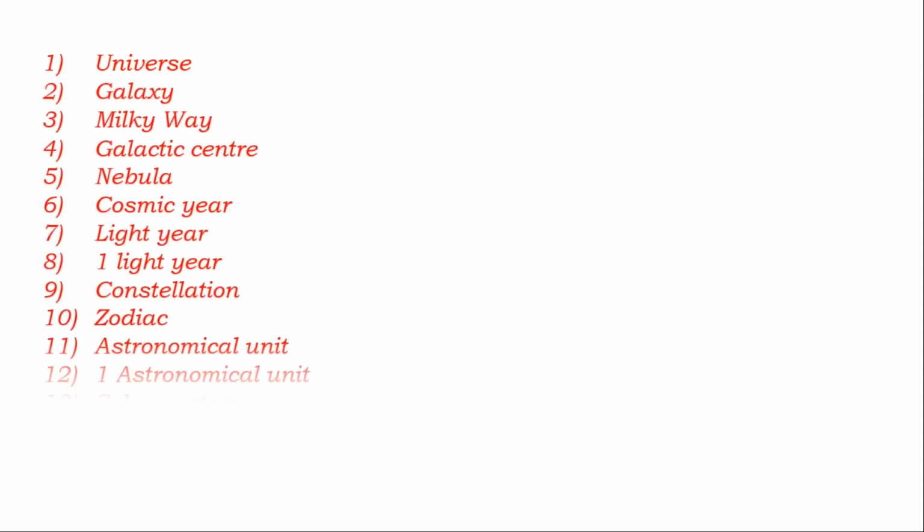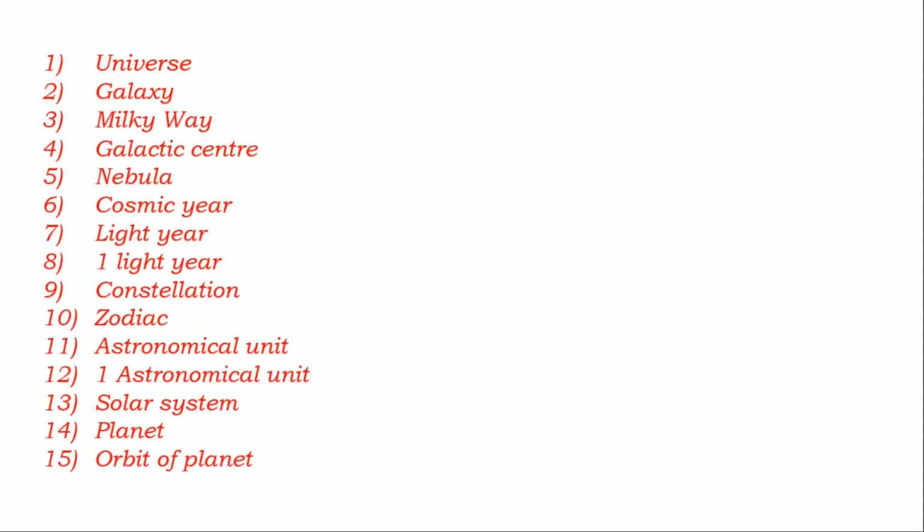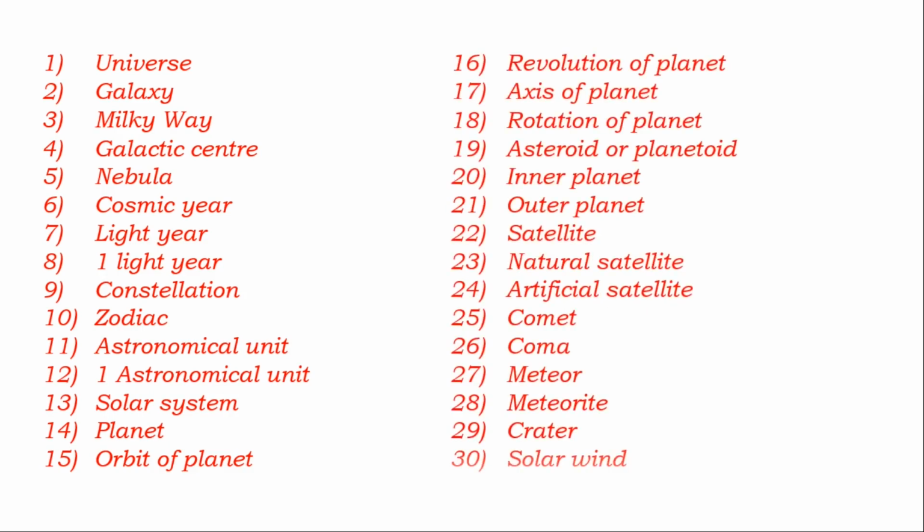They can be written like this: Universe, Galaxy, Milky Way, Galactic Center, Nebula, Cosmic Year, Light Year, One Light Year, Constellation, Zodiac, Astronomical Unit, One Astronomical Unit, Solar System, Planet, Orbit of Planet. Not only this, there are other terms also: Revolution of Planet, Axis of Planet, Rotation of Planet, Asteroid or Planetoid, Inner Planet, Outer Planet, Satellite, Natural Satellite, Artificial Satellite, Comet, Coma, Meteor, Meteorite, Crater, and Solar Wind.